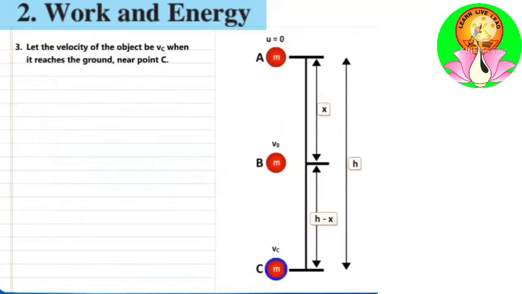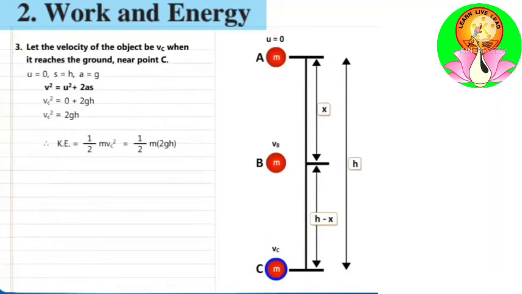Now we will calculate the energy present in the object at point C. Let the velocity of the object be vc when it is reaching the ground near point C. u is equal to 0, s is equal to h and a is equal to g. Therefore, using v square is equal to u square plus 2as, vc square is equal to 0 plus 2gh, so vc square is equal to 2gh. Therefore, kinetic energy is equal to 1/2 m vc square, that is equal to 1/2 m into 2gh.